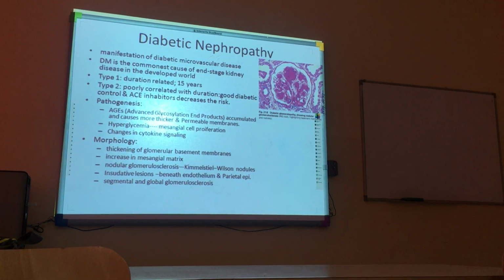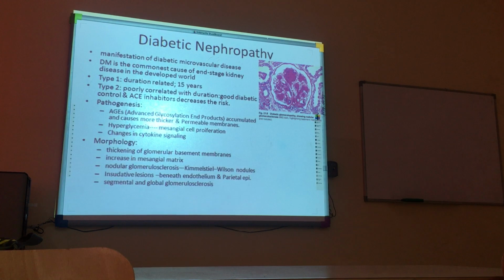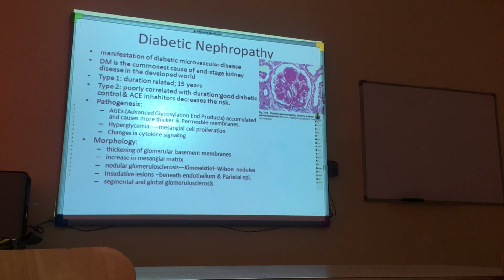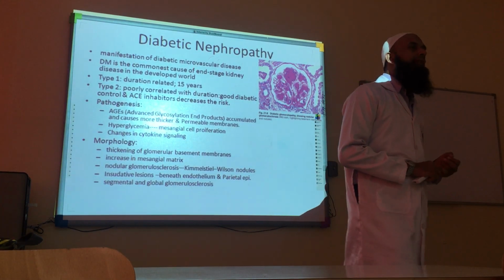Then the second feature is lipid up, or hyperlipidemia. Then hypoalbuminemia, edema, and cholesterol up. Do you remember protein leak? Yes. And do you remember the diseases which were presenting with nephrotic syndrome?